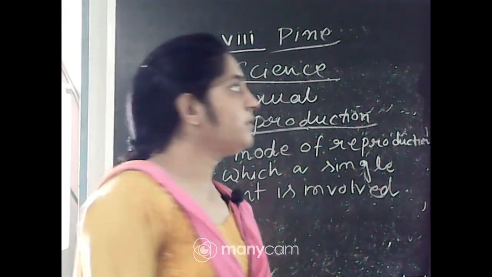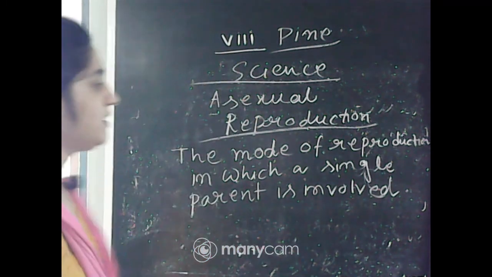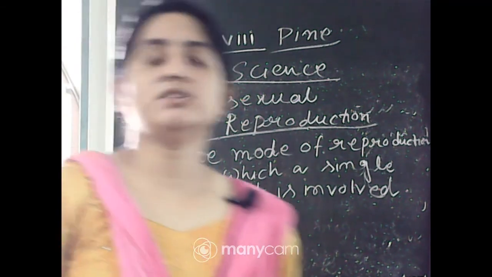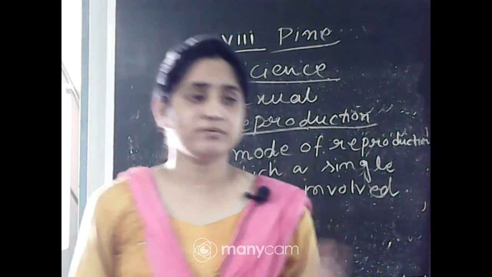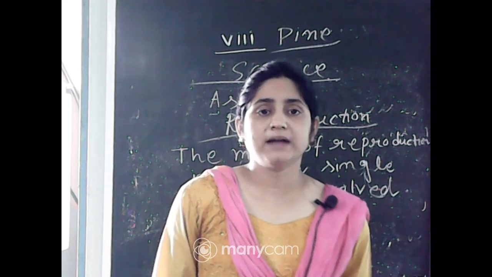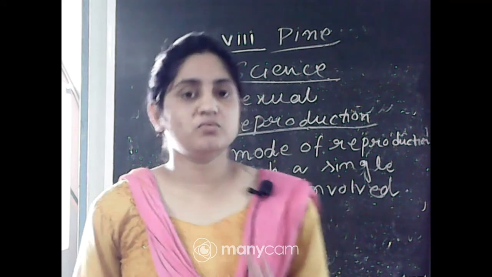So the mode of reproduction in which a single parent is involved, that is called asexual reproduction. There are many types of asexual reproduction: fragmentation, binary fission, multiple fission, budding, but only two modes are present in your book. I will just read through them.